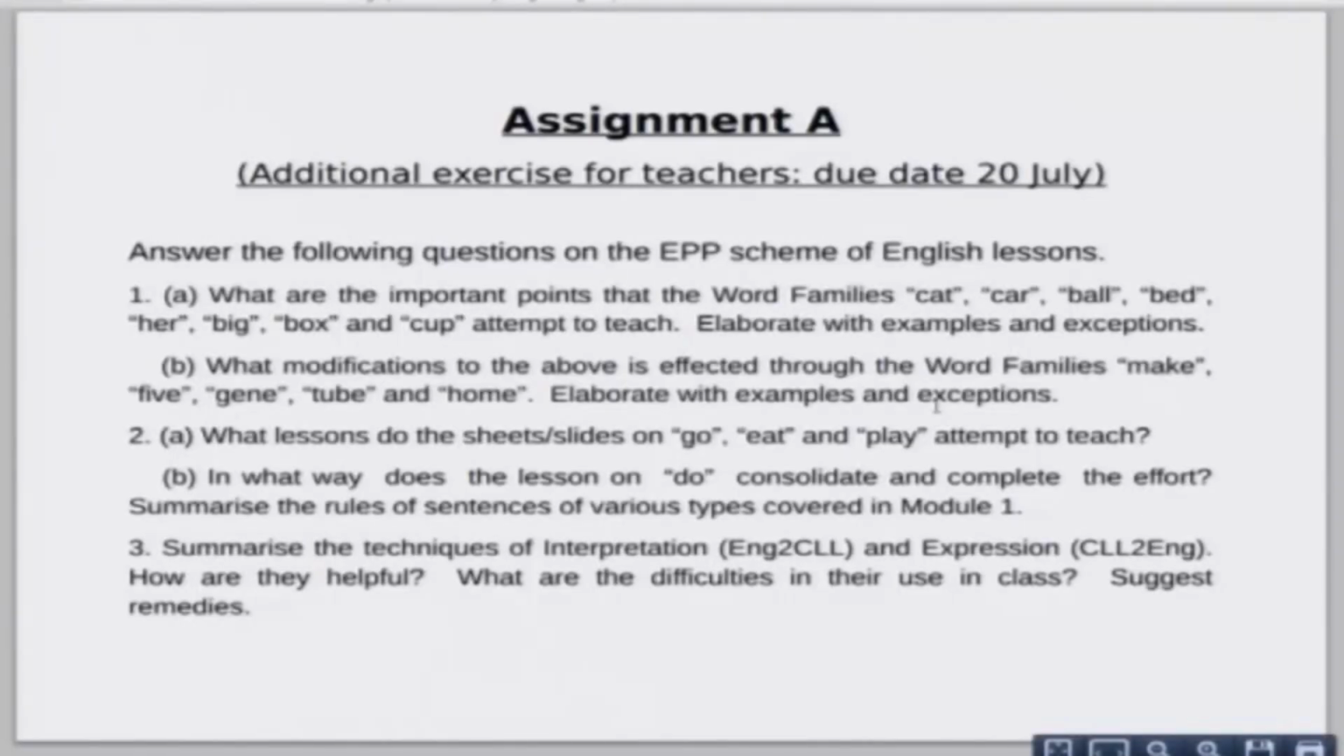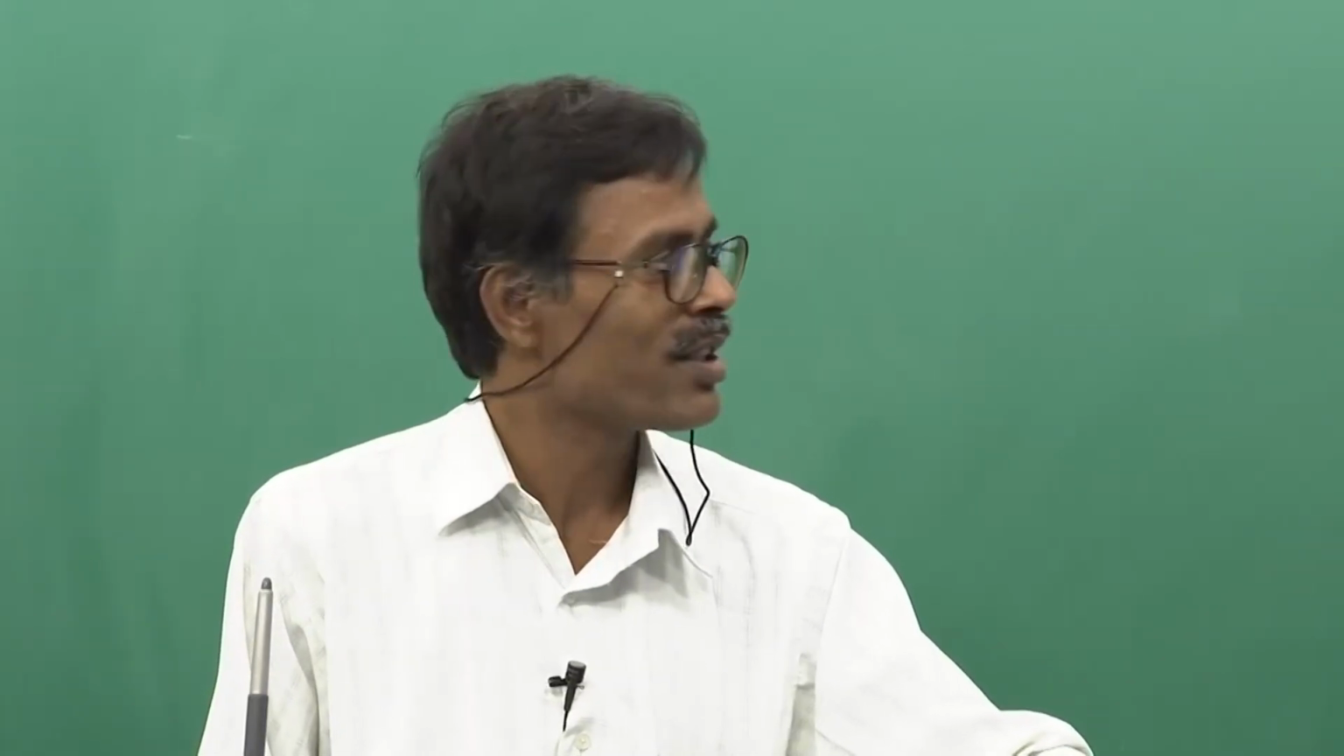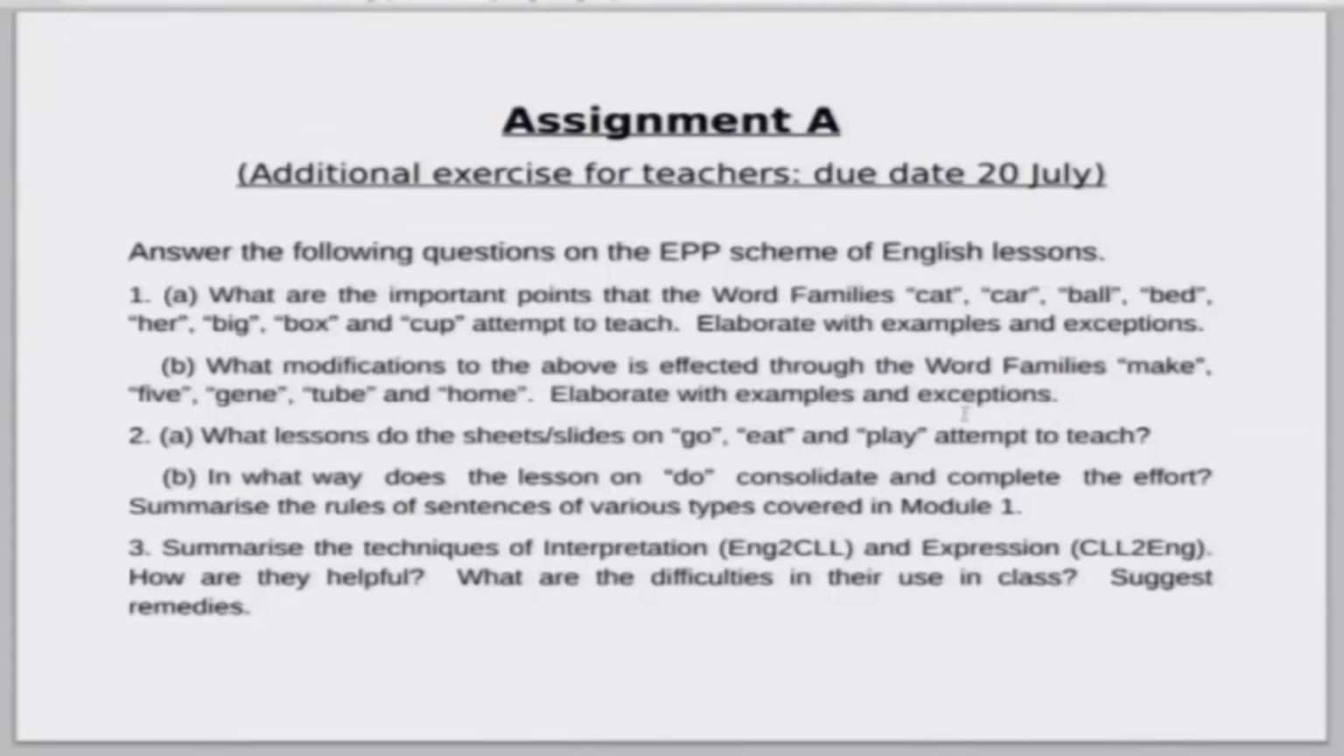For this, you have to really think like a teacher and actually think for your students. How will you convince your students? How will you make a difference in the learning process of your students? Thinking of that, you construct the answers to these questions, and for this ample time has been given, and the due date of this will be 28th July.